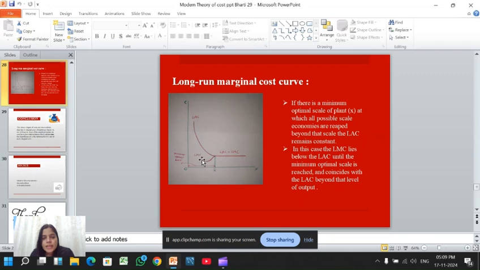Here, the LMC first declines and then becomes constant, and LAC first declines and then becomes constant, and at reserve capacity LAC and LMC are equal. If there is a minimum optimal scale of plant at which all possible scale economies are reaped, beyond that scale LAC remains constant.